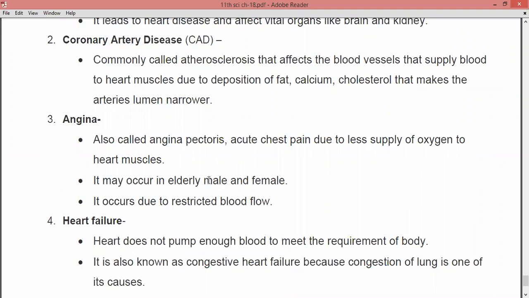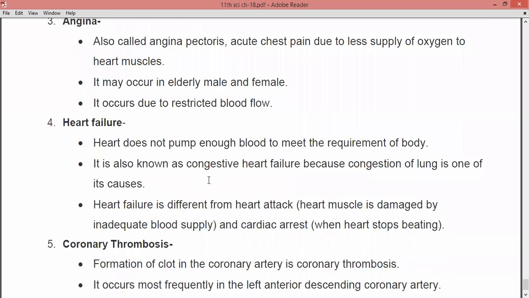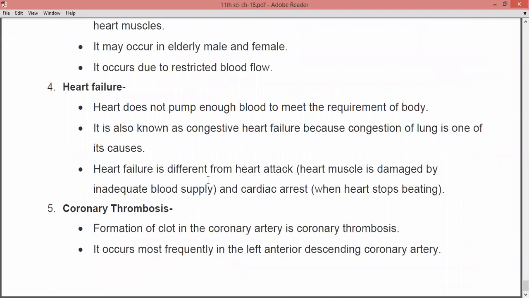The fourth is heart failure, right? Heart failure is when the heart does not pump enough blood to meet the requirement of the body. The heart is not able to pump the blood as per the requirement of your body, so this leads to heart failure. It is also called congestive heart failure, because congestion of the lung is one of its causes.